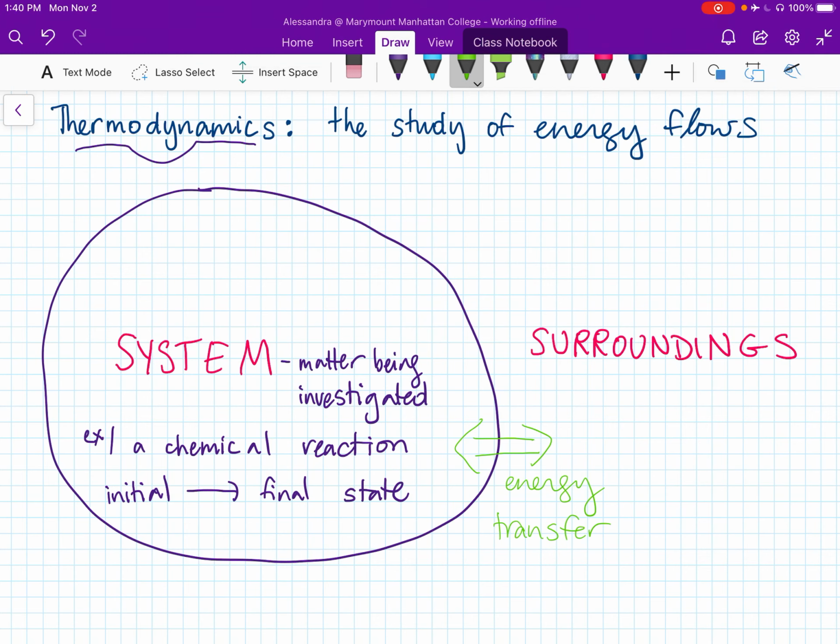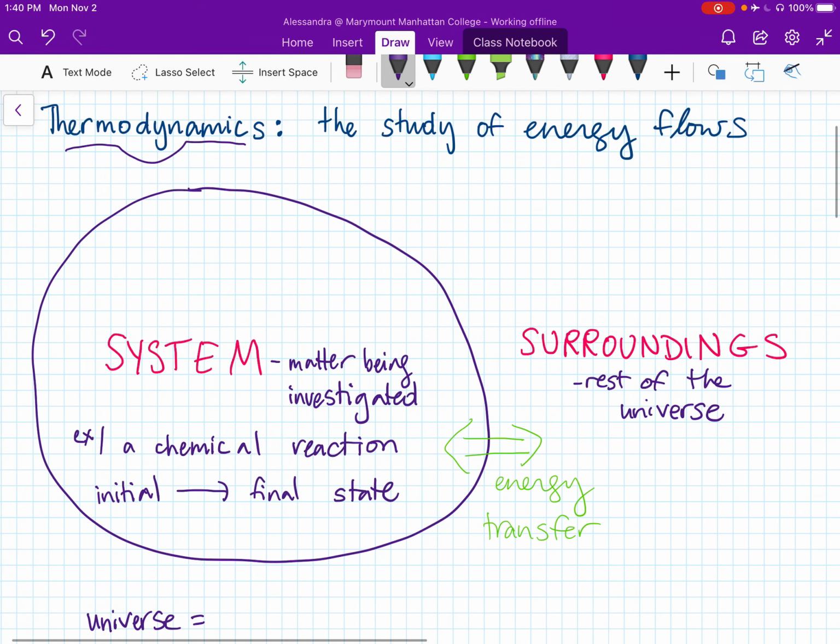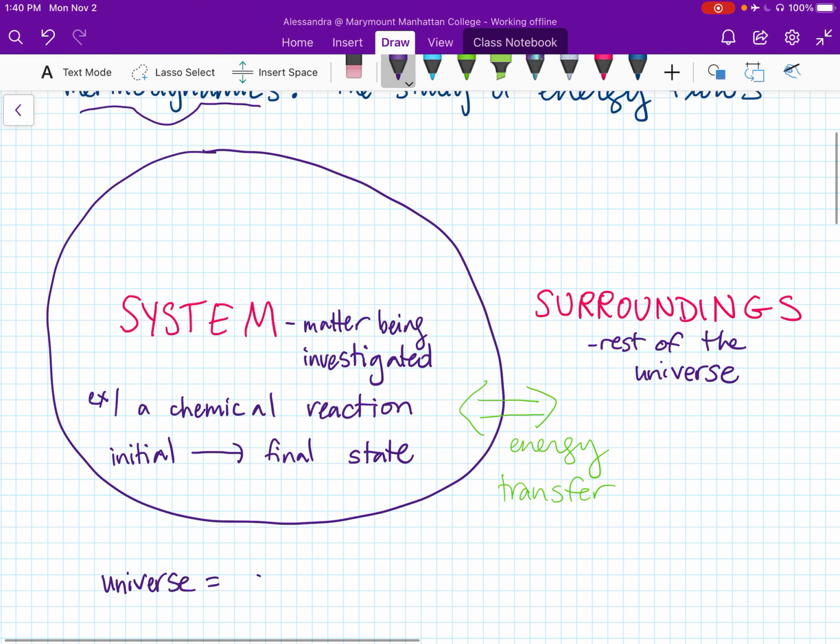And remember, the system is the matter being investigated, and the surroundings is just the rest of the universe. It's everything else. So the universe is everything. The universe is defined as the system plus the surroundings when we're talking about thermodynamics. So the universe is the system plus the surroundings. We're interested in looking at how the surroundings influence the system and vice versa. How does the system influence the surroundings?